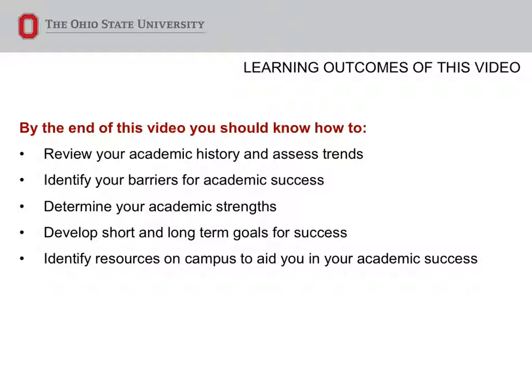Once you know your barriers for success and your strengths, you can develop short and long-term goals. This video will assist you in developing these goals. Lastly, you will be able to identify resources on campus to aid you. The Ohio State University has so many resources for you. Sometimes it's hard to choose the most appropriate resource and it can be overwhelming. We will help you better understand the resources on campus and pair their services to the problems you are having.